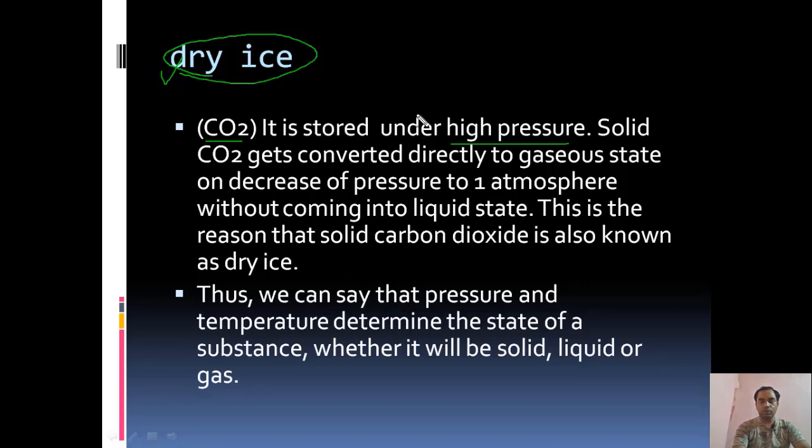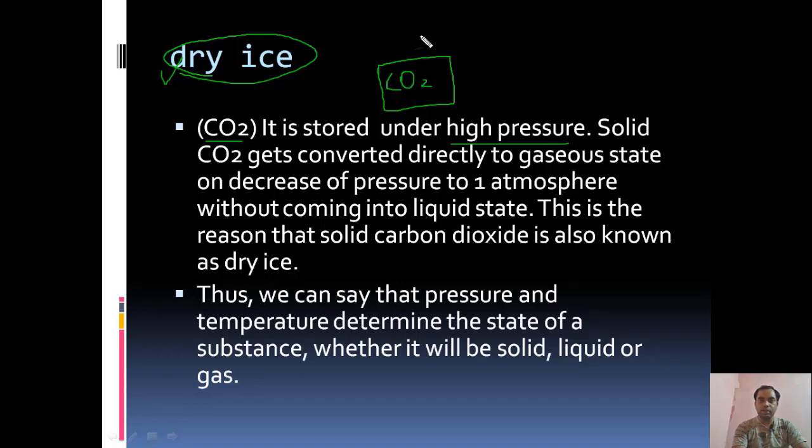So what happens is, when you apply a very high pressure to carbon dioxide, it becomes solid carbon dioxide. Suppose this is a container. These containers contain carbon dioxide gas.